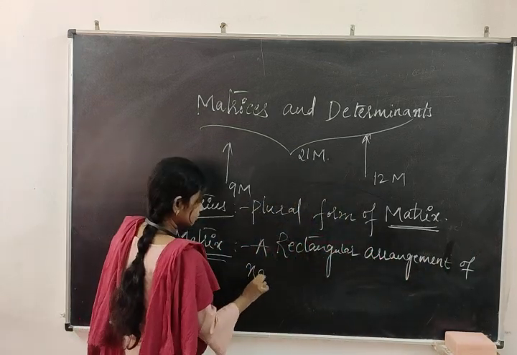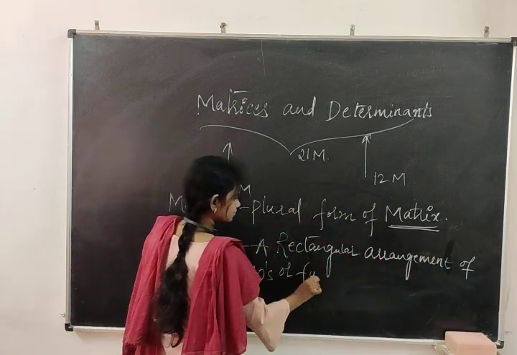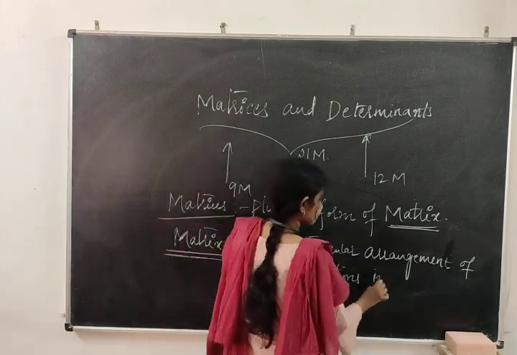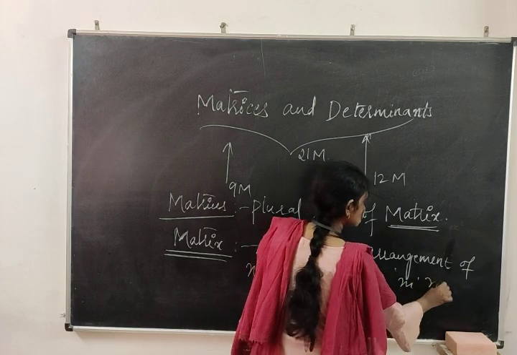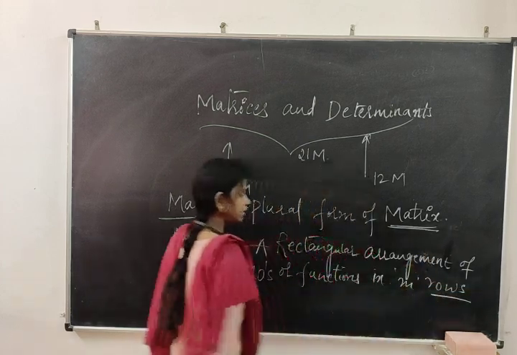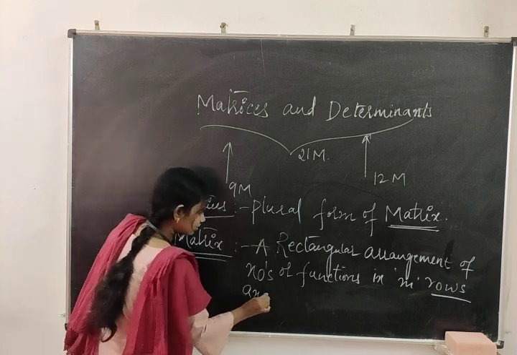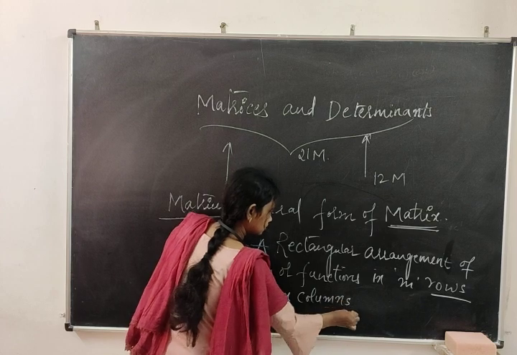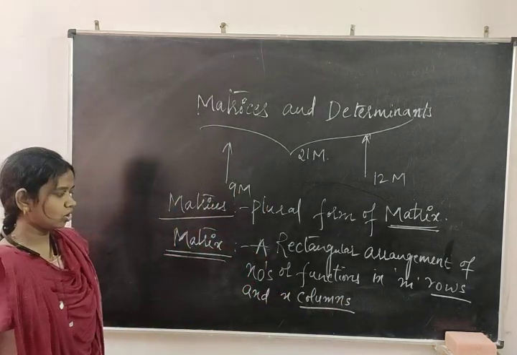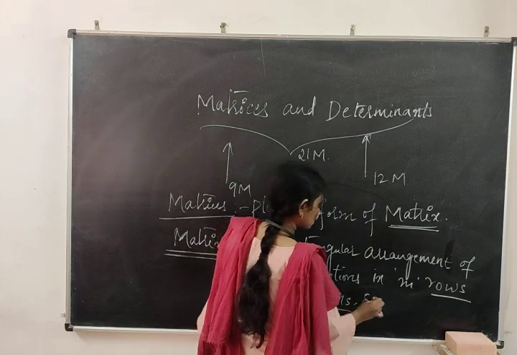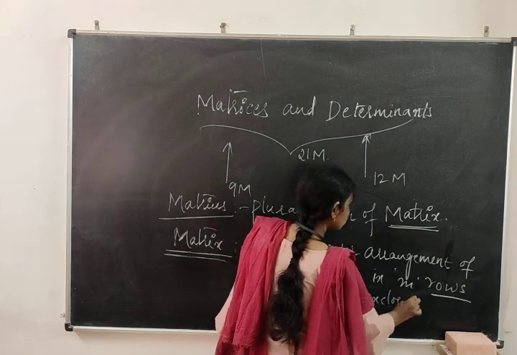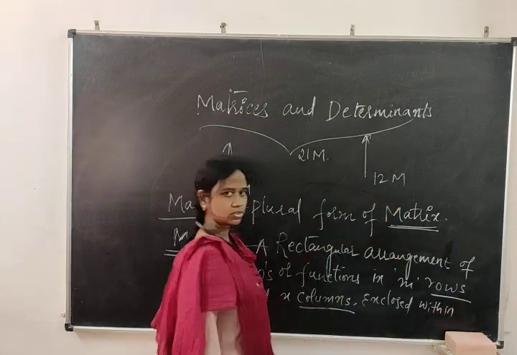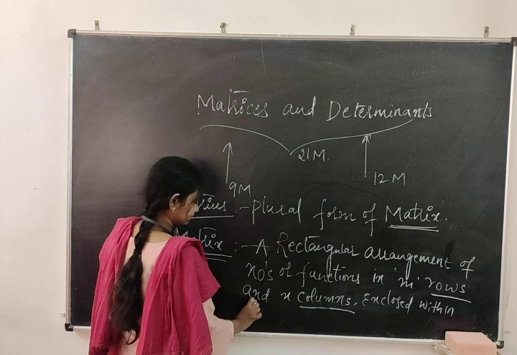numbers or functions in m rows. This is important: m rows and n columns, enclosed within a bracket.